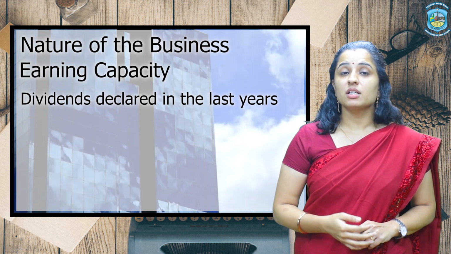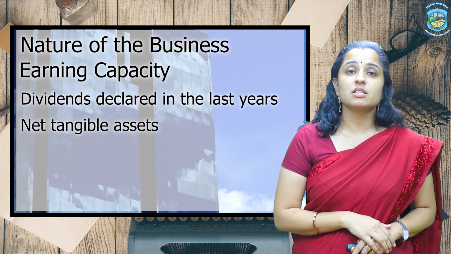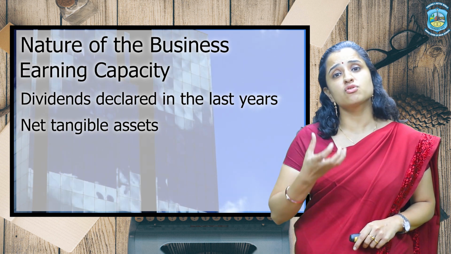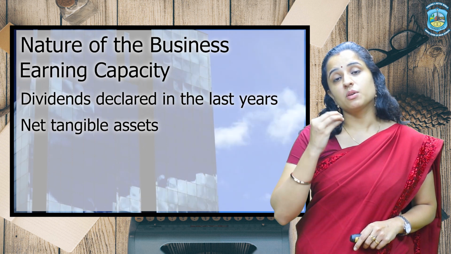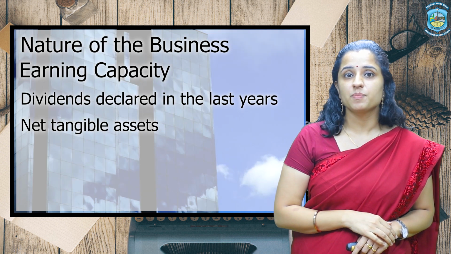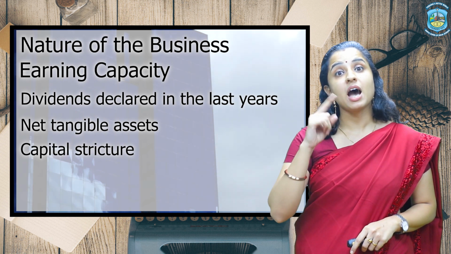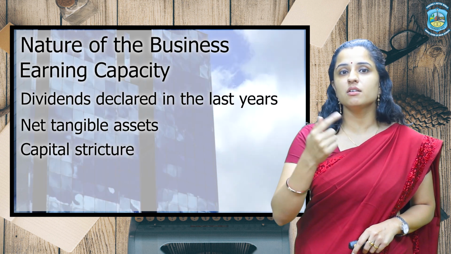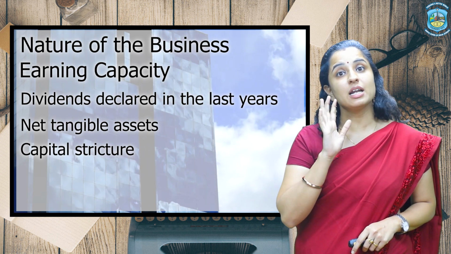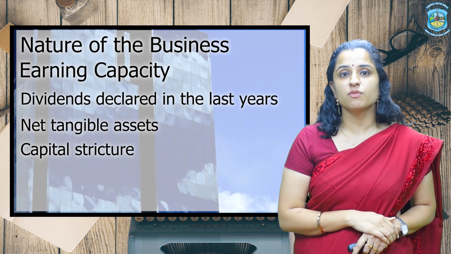Another factor can be net tangible assets. What tangible assets does the company have? If a company has strong fixed assets or strong tangible assets, that can be a factor which would increase the price of the share. Another thing can be the capital structure of the company. If you have high debentures or debt, high loans, you have to pay higher interest, so the shareholders are going to get less profits. So this can be another factor which affects the valuation of shares.